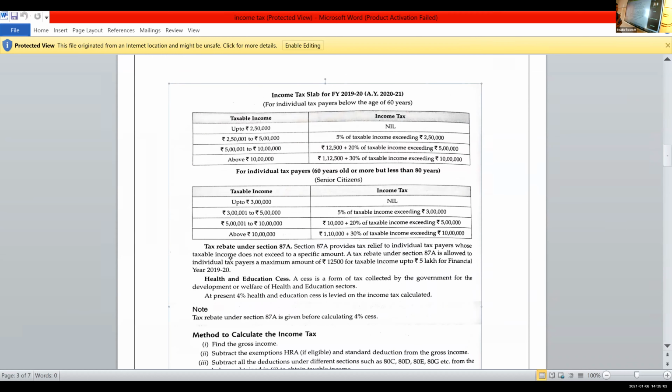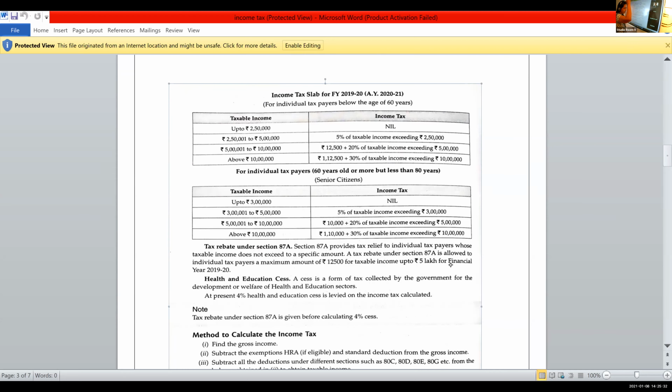Last year, 2019-20, it is given up to 5 lakh. If taxable income is up to 5 lakh, he will get a tax rebate of 12,500. The tax we are getting is 9,200 and something, so no need to pay the tax. Tax rebate is there.